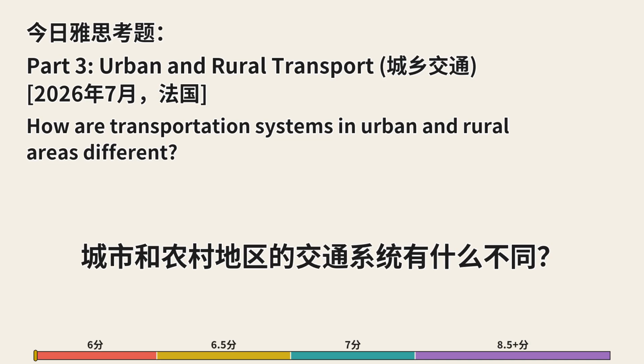How are transportation systems in urban and rural areas different?